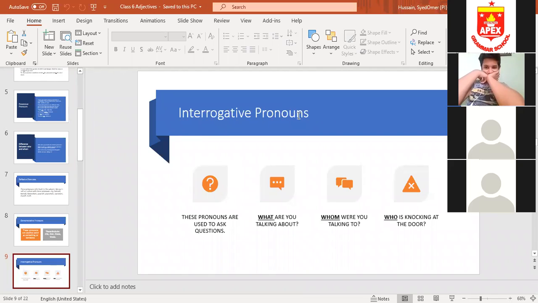Interrogative pronouns are used for asking questions. All of you know better that interrogative refers to a question. If there's a question mark at the end of a sentence, it means interrogative. So interrogative pronouns are used for asking a question. What are you talking about? Whom were you talking to? Who is knocking at the door? What, whom, who, whose, which. These are all interrogative pronouns.